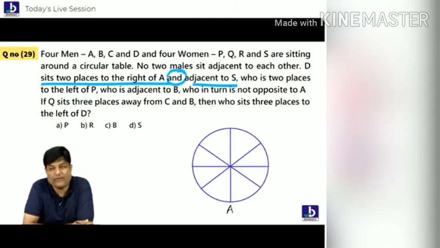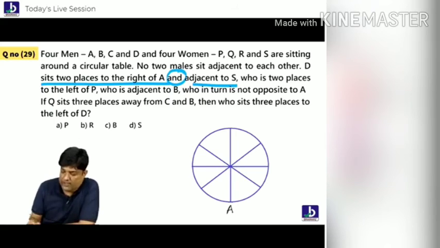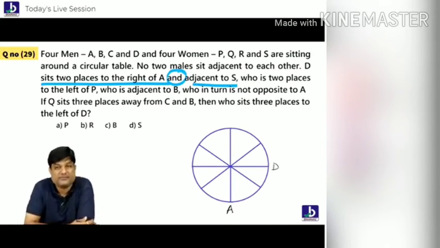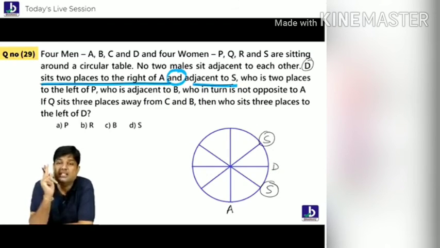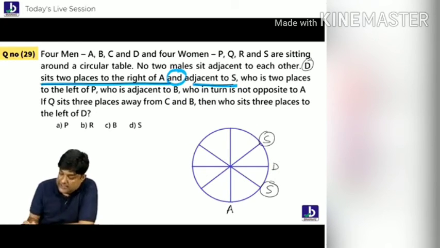Listen to the question, everybody. D is two places right side of Agra. 1, 2, D. D is two places right side of Agra and adjacent to S. Who is adjacent to S? D. You're talking about D. D is not only two places right side of Agra and also adjacent to S. S is either possible here or here. There are two positions for S.